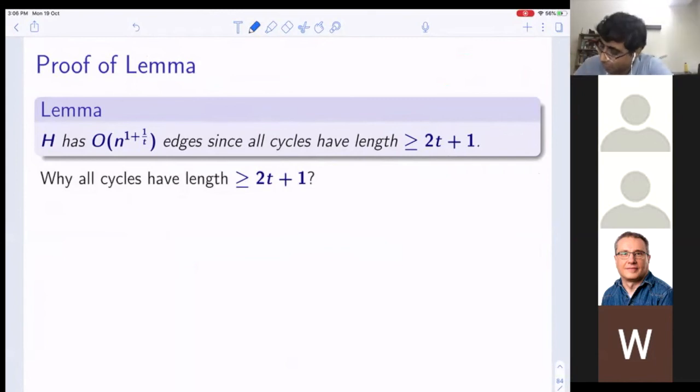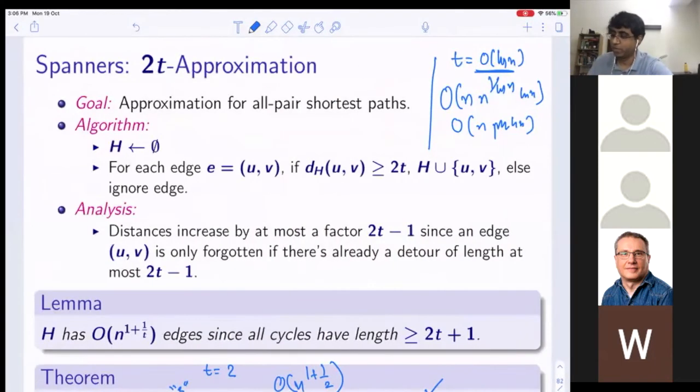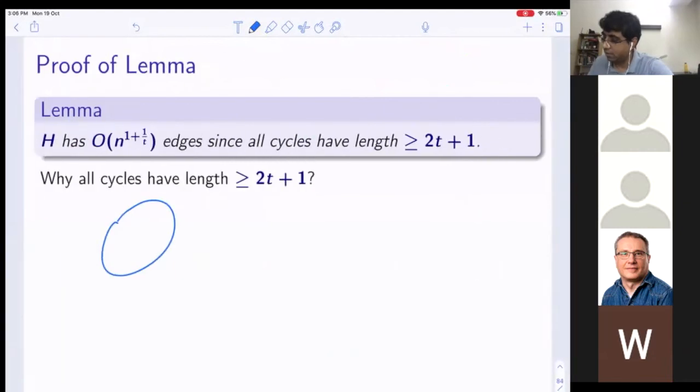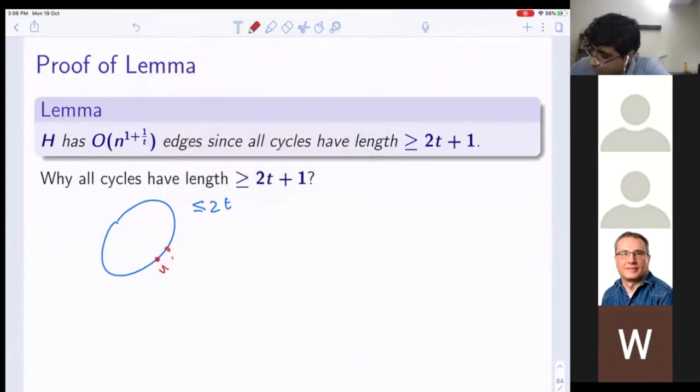All we are saying is that we add an edge if a condition happens. So look at any cycle, if it has length at most 2t, then look at the last edge in the streaming, uv.